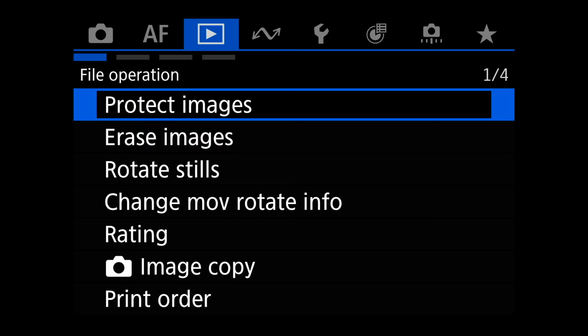And my favorite new feature, which is in-camera upscaling. We're going to do one together so you can actually see how it works and create a 180 megapixel file out of one of the pictures that has been taken here. That's coming on, I think, page 2, but let's go through page 1 first.